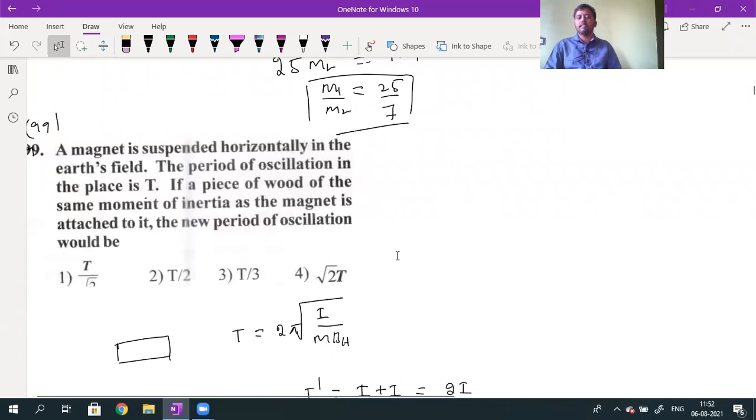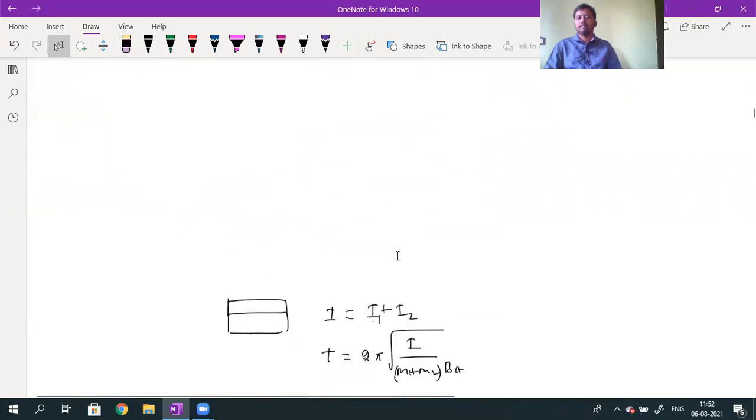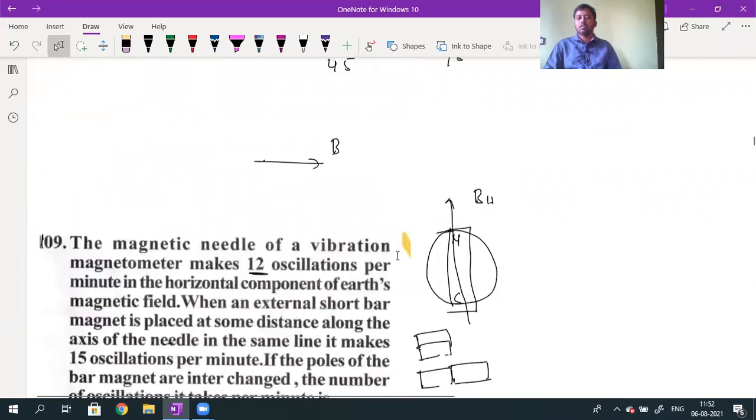One zero nine screenshot. 107 is 109 screenshot.